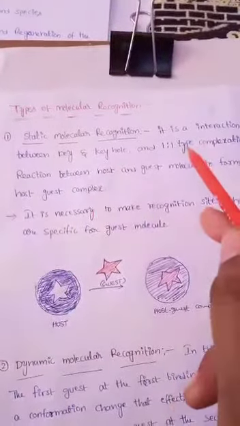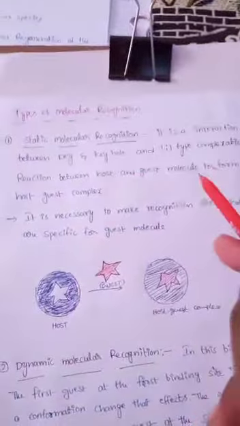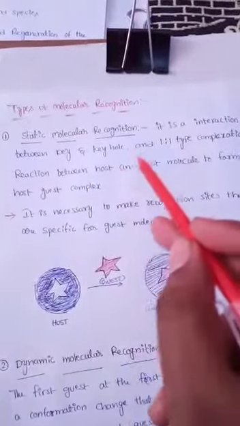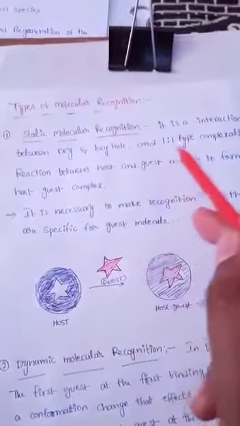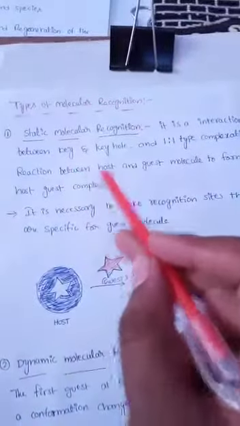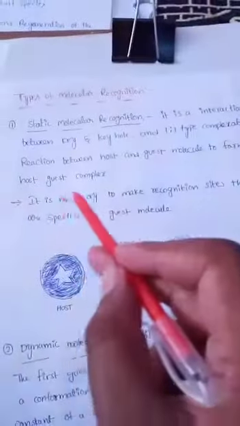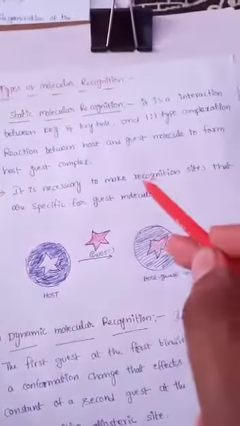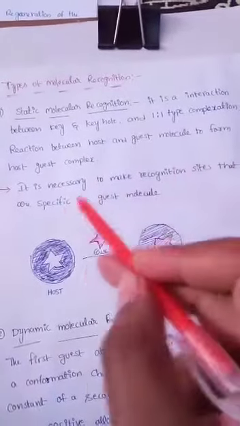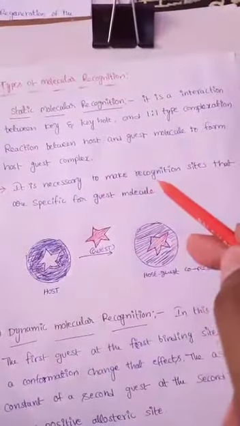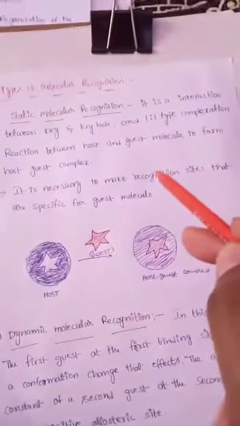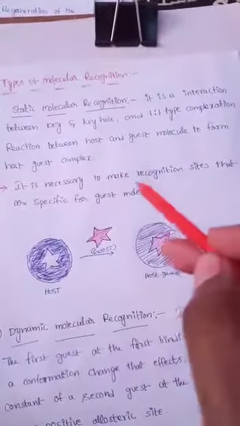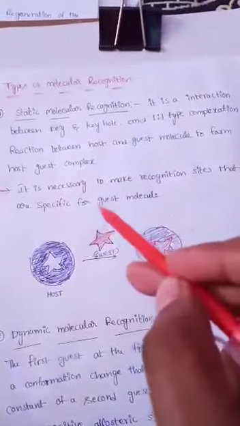Here 1:1 type means one host molecule interacts with one guest molecule to form a host-guest complex, like the key and keyhole concept. It is necessary to make recognition sites that are specific for the guest molecule. The favorable sites are recognition sites, and the recognition site range is equal to the guest size.